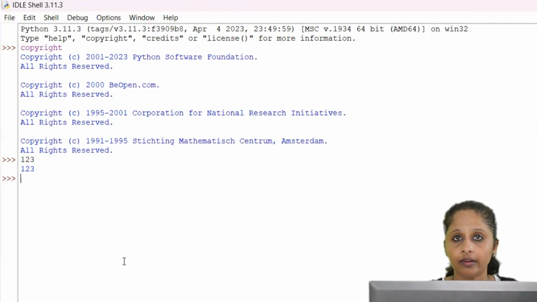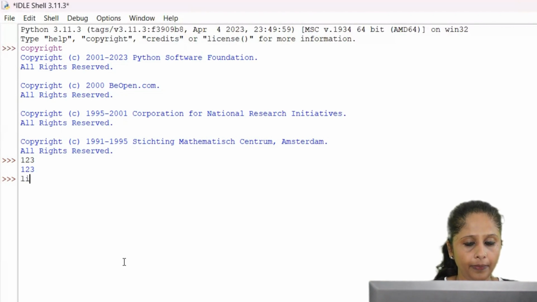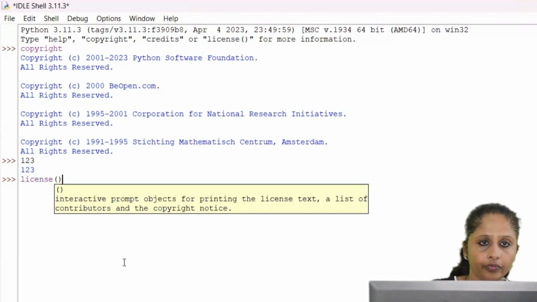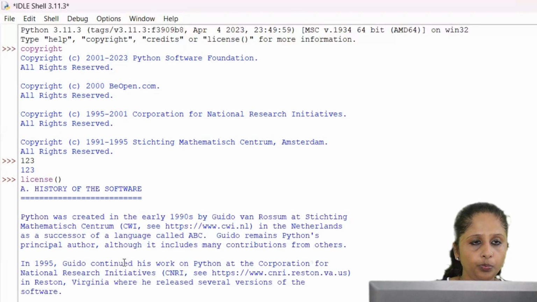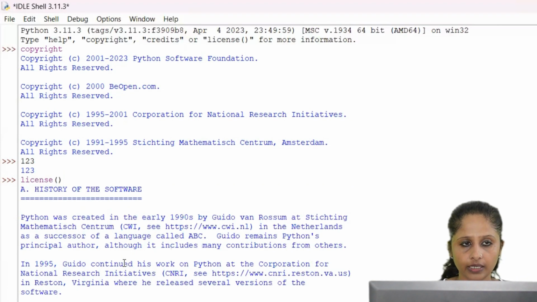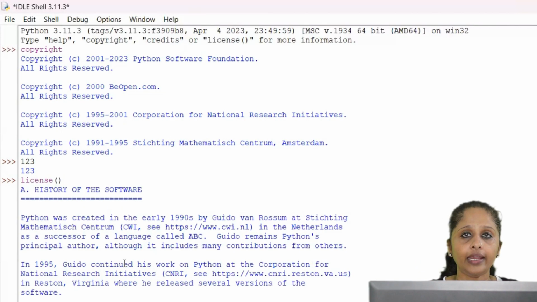So now you have seen, I typed something and at that time itself you got the output. For example, if I write license, there is a function license here, and just press enter. See, it shows the license history of the software and the license, all those things. So you type the code, and at the same time you get the result. That is interactive mode.